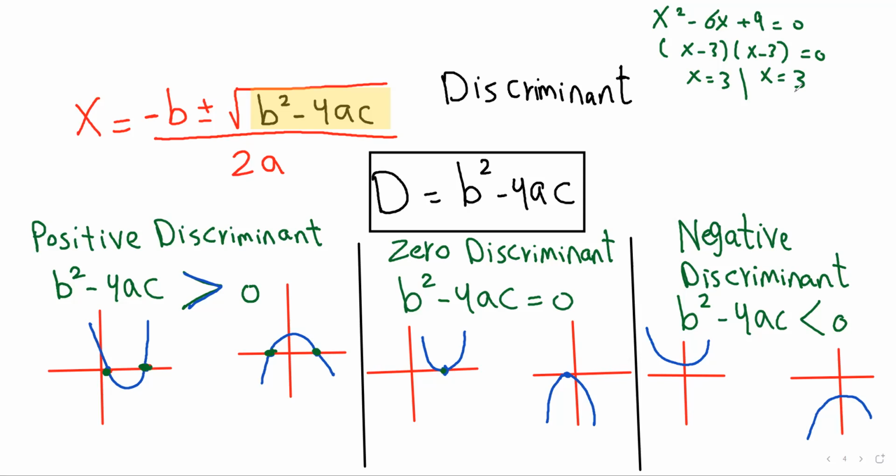The third case, if the discriminant is negative. If the discriminant is less than 0, it means the quadratic equation has two complex conjugate roots. Complex roots involve imaginary numbers, and the graph doesn't intersect the x-axis.